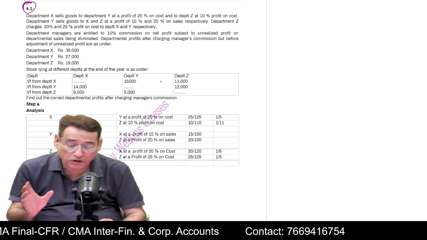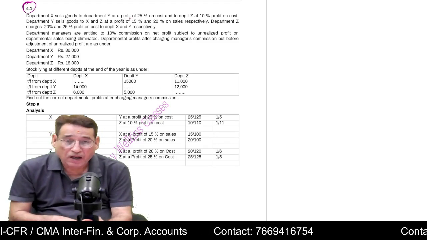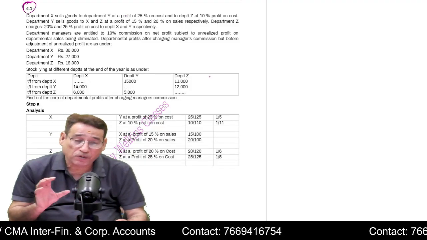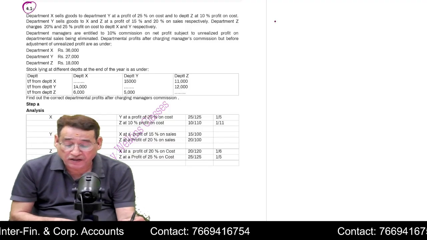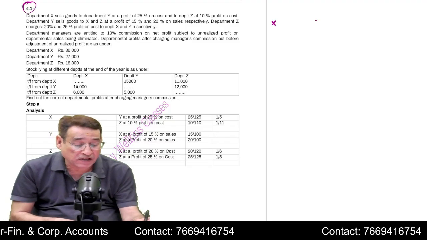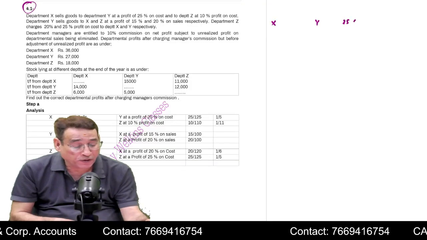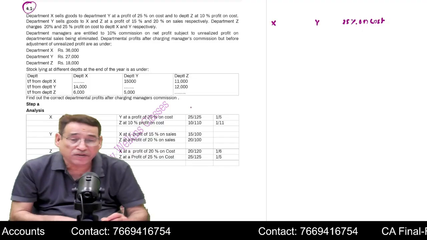In this particular question, what is given to you? Department X sells goods to Department Y. I told you how to go about this question, because you have to do lots of workings, correct? In this question, it is given that Department X sells the goods at 25% on cost. It is given this way around, isn't it?